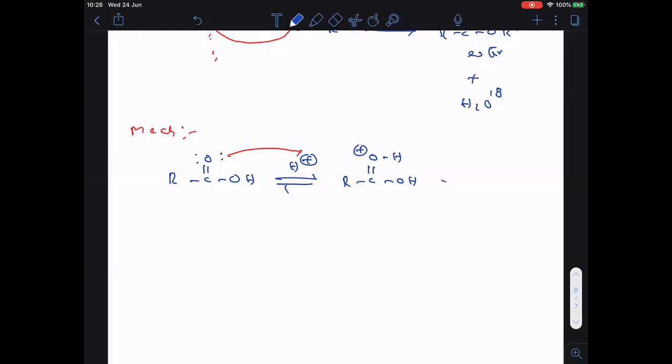Completed, everyone. Now here I am taking the alcohol R-OH. Oxygen contains 2 lone pairs. Here oxygen got the positive charge. It cannot bear the positive charge, so immediately it will take the pi bond. Then carbon gets the positive charge. So the oxygen of the alcohol will donate a lone pair to the positively charged carbon.